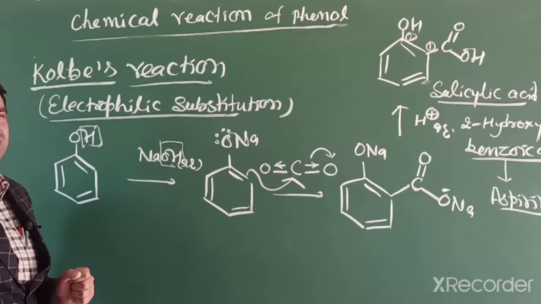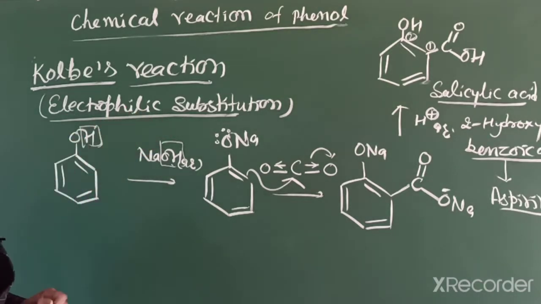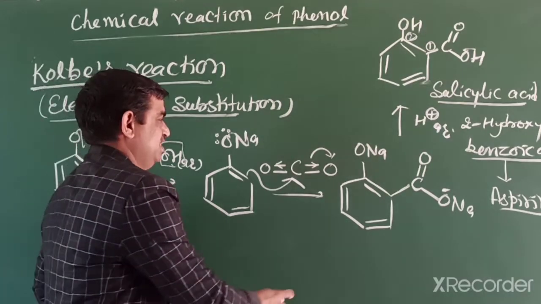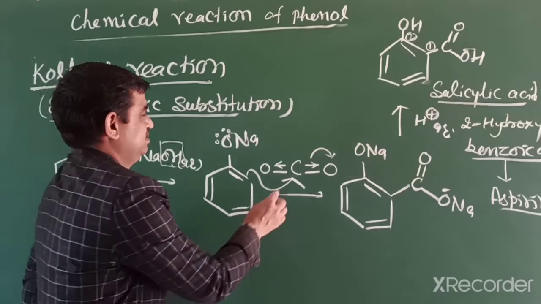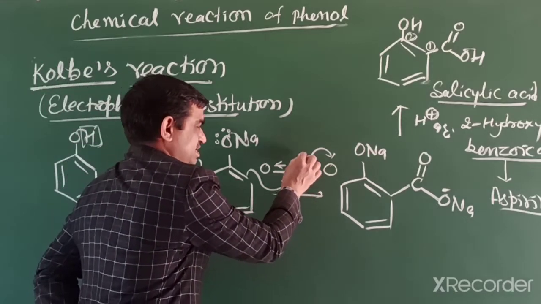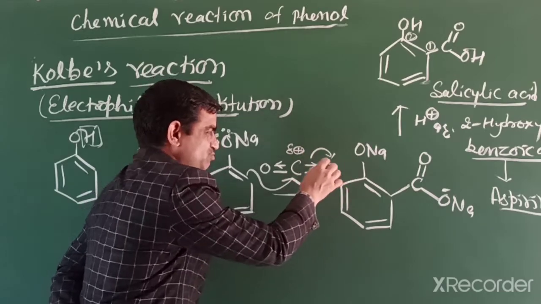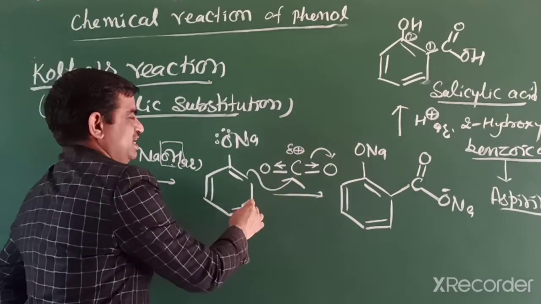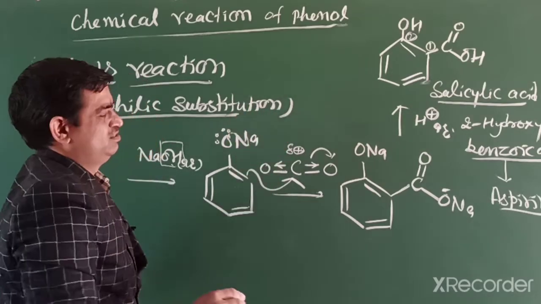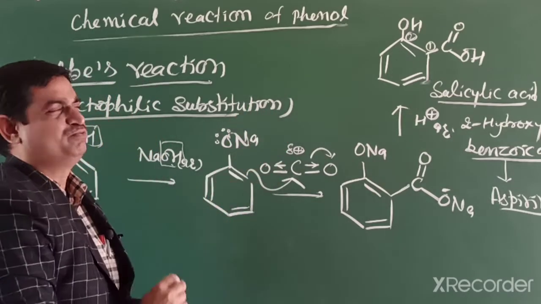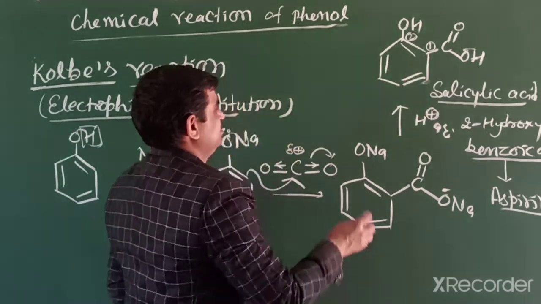So how does it react? It is a special type of electrophilic substitution reaction. In this, who is the electrophile? Carbon dioxide acts as an electrophile. In this carbon dioxide, carbon is positively charged. Why? Electron density moves towards the oxygen side, both sides are withdrawing groups, so it attacks at the ortho or para position. But the ortho product is more important because we further convert it into aspirin.